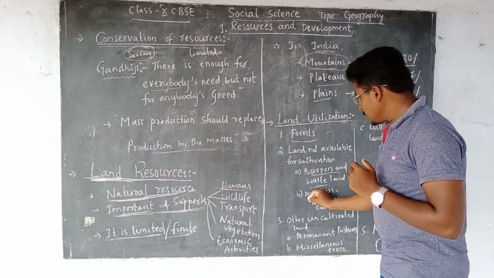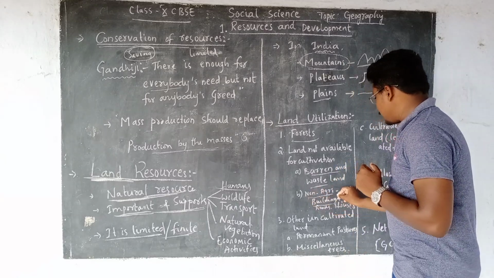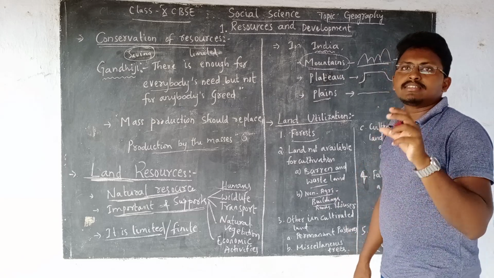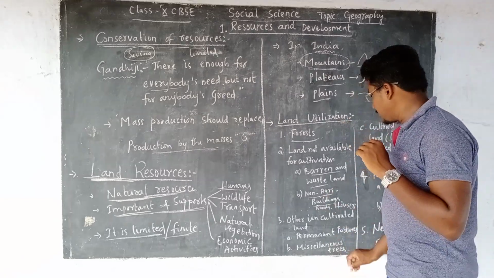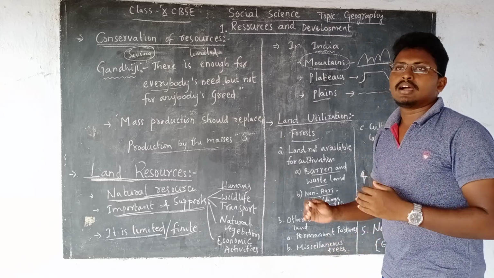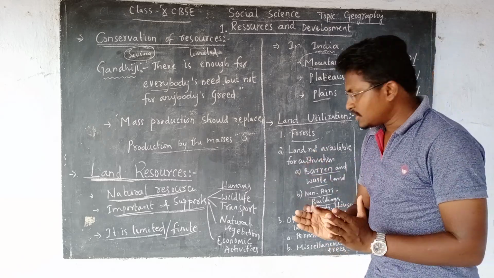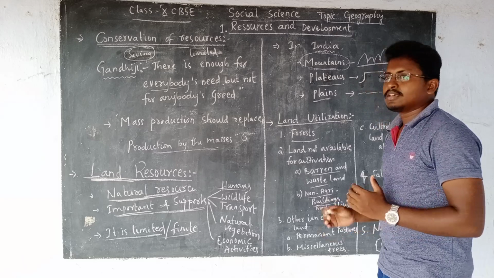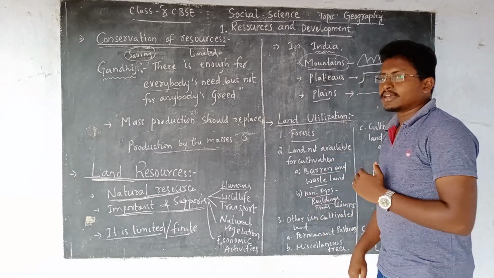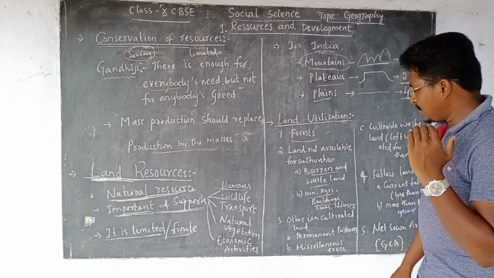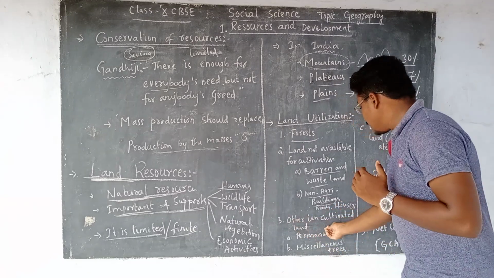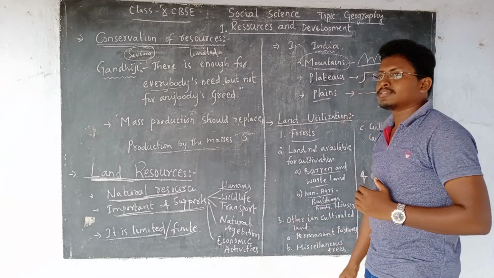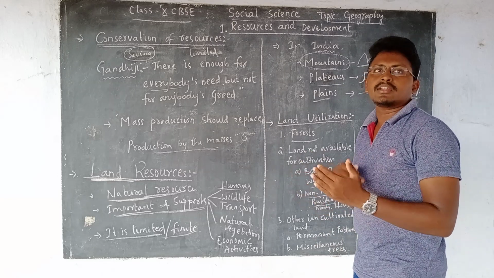Then second thing is non-agricultural land. That means the land which is kept for constructing buildings, roads, houses, etc. So whatever land is kept for these buildings, roads and houses, we call this non-agricultural purpose land. Then third thing is other uncultivated land. That means there is land but we are not cultivating.